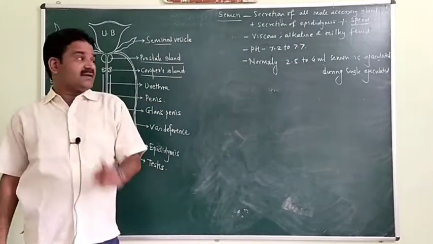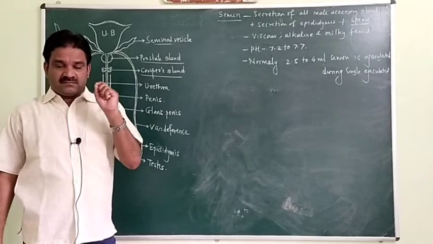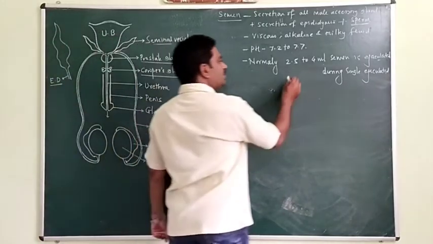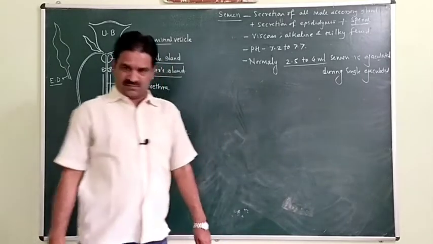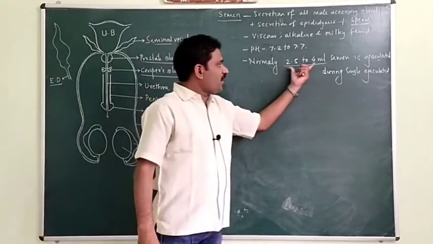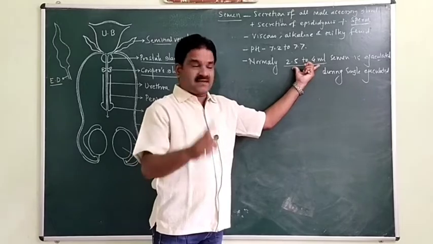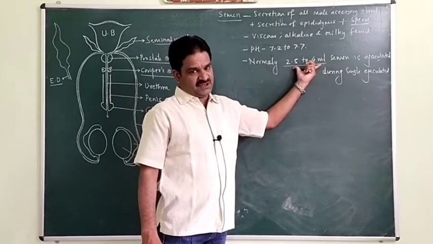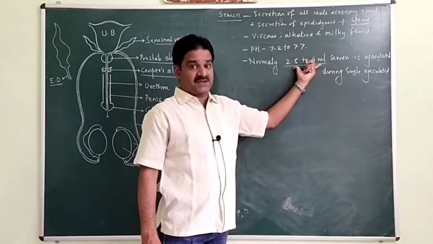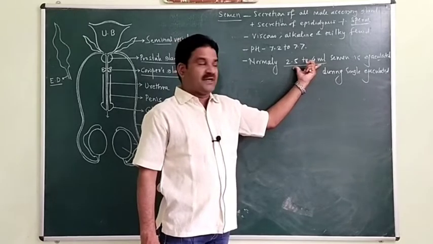In a single ejaculation, near about 2.5 to 4 ml of semen is thrown out of the penis. This 2.5 to 4 ml of semen is ejaculated into the vagina during sexual intercourse or copulation.